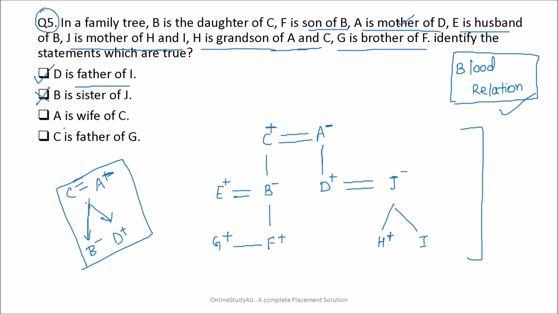A is the wife of C. True. C is the father of G. False. So first and third are true, and second and fourth are false. So this is your perfect family tree for blood relation questions.